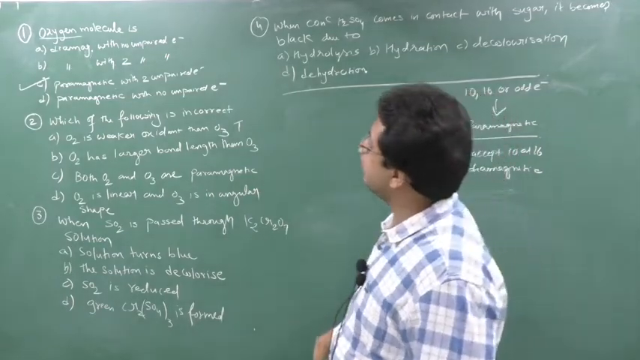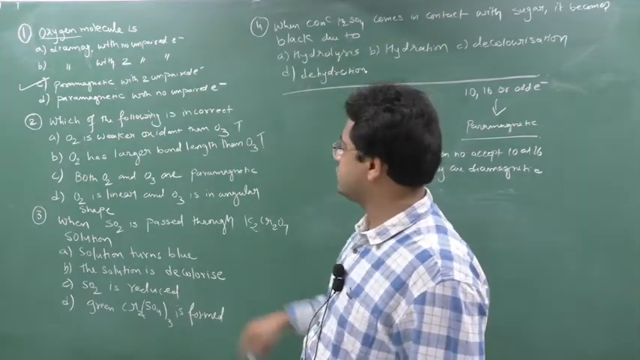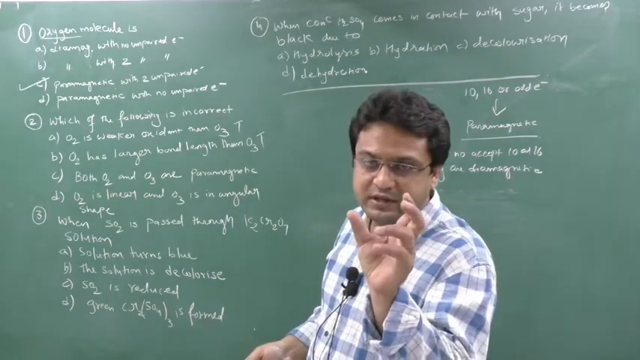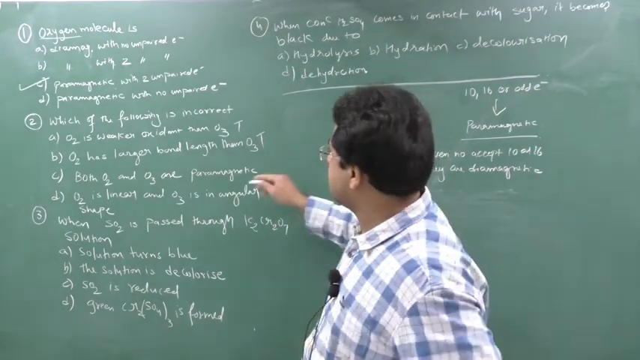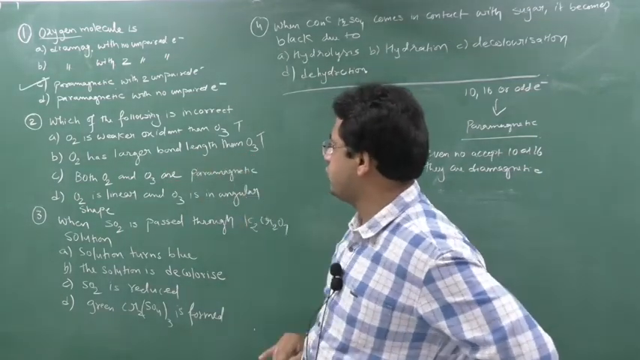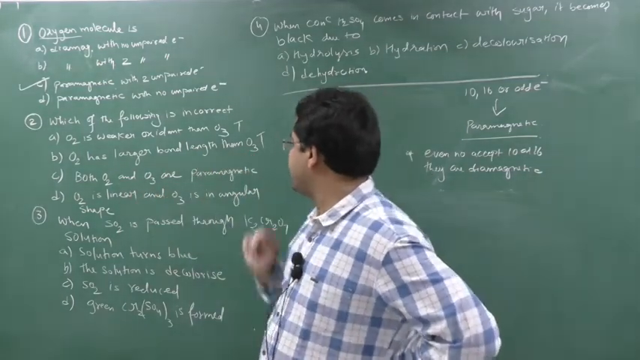So this is true, but we have to find out the incorrect. O2 has larger bond length than O3. Yes, it is also true, because when O3 comes, the bond strength will increase, so the bond length will decrease. In O3 there will be less bond length as compared to O2. It's also true. Both O2 and O3 are paramagnetic.